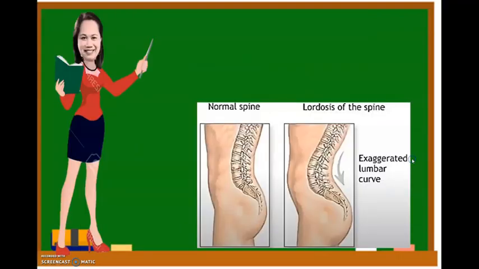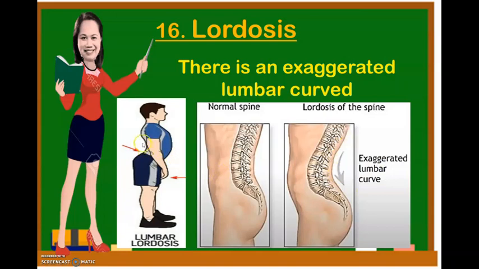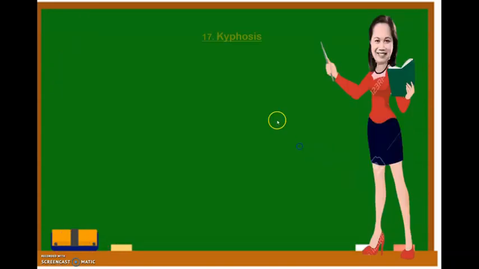The next one is the lordosis. What is this? There is an exaggerated lumbar curve. This is the normal and this is exaggerated, like this one. Now let's go to kyphosis.